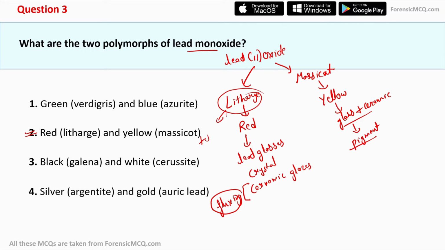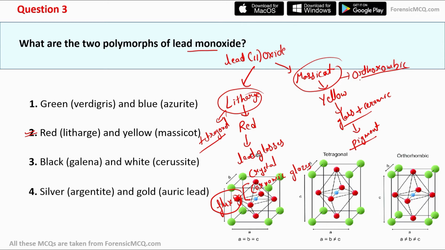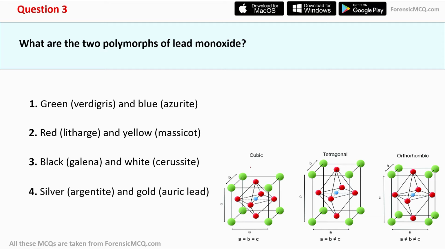Apart from this, these two minerals usually differ in their crystal structure, and the litharge has a tetragonal structure, and in massicot, the structure is orthorhombic. And now let's talk about the crystal structure. So cubic represents the structure where A, B, and C, that is the length, breadth, and height, have the same dimensions. But in the case of tetragonal, that is in the case of litharge.